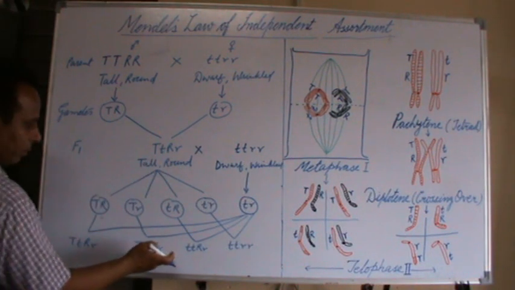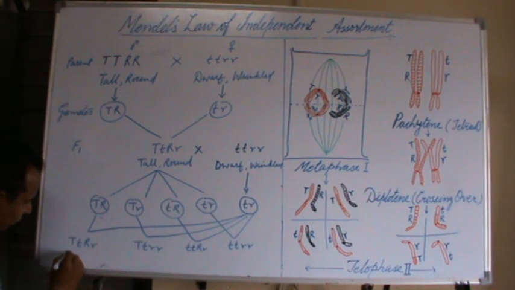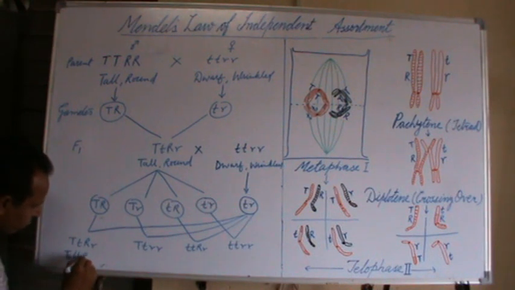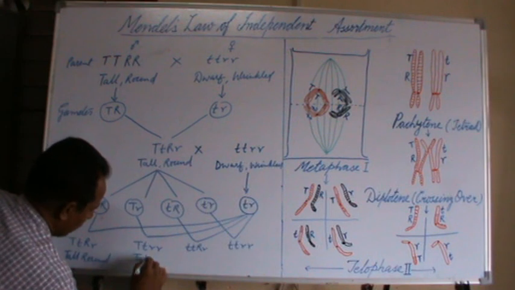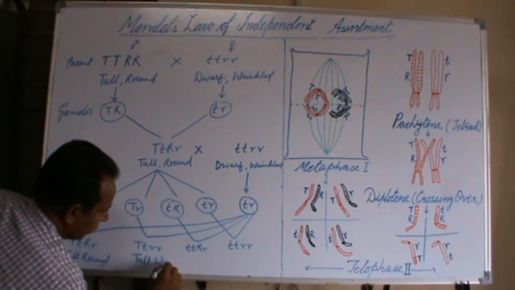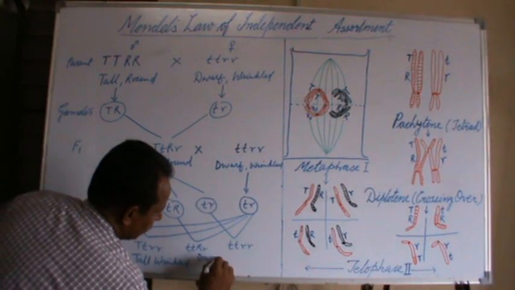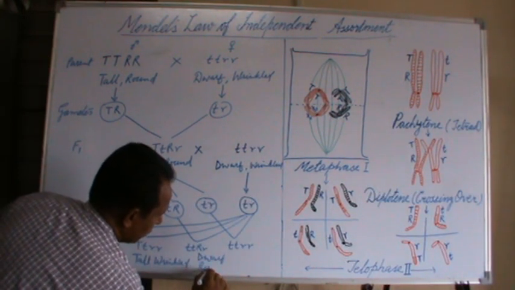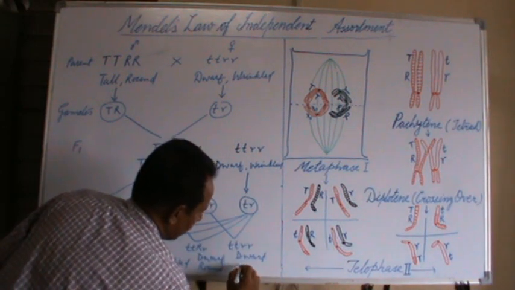These 4 different types of genotypes produce 4 different types of phenotypes: tall, round; tall, wrinkled; dwarf, round; dwarf, wrinkled.